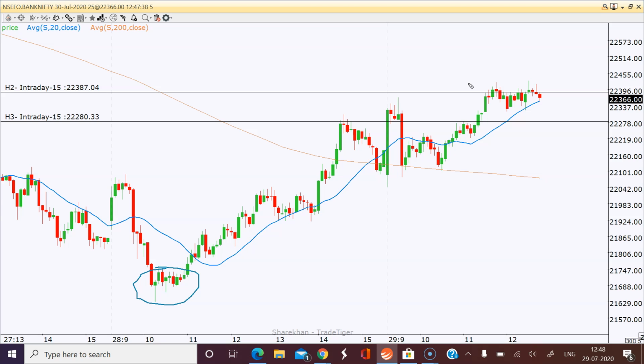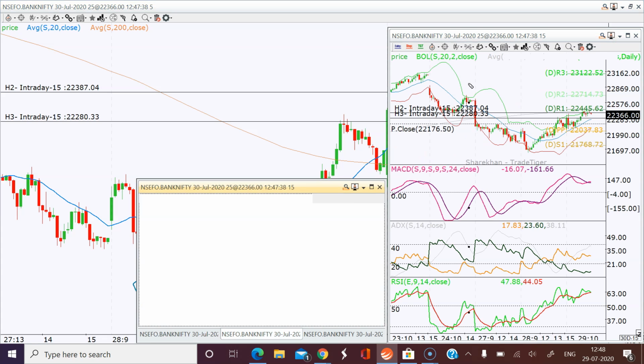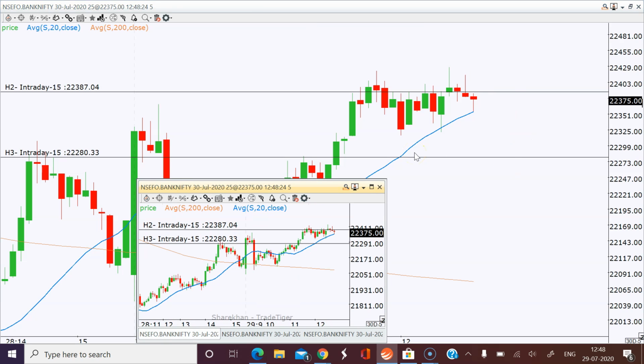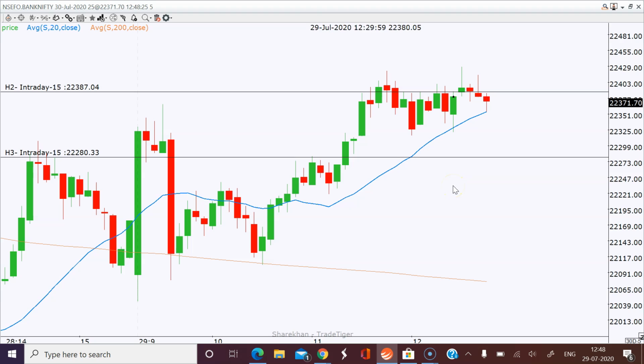Scalping in the sense quick profits, or whatever quick loss you can say. It's like an instant trade, something like instant noodles. Instant trade, which will be max 15 minutes only, very maximum 15 minutes. Most of the trades will be finished in just 5-6 minutes also.